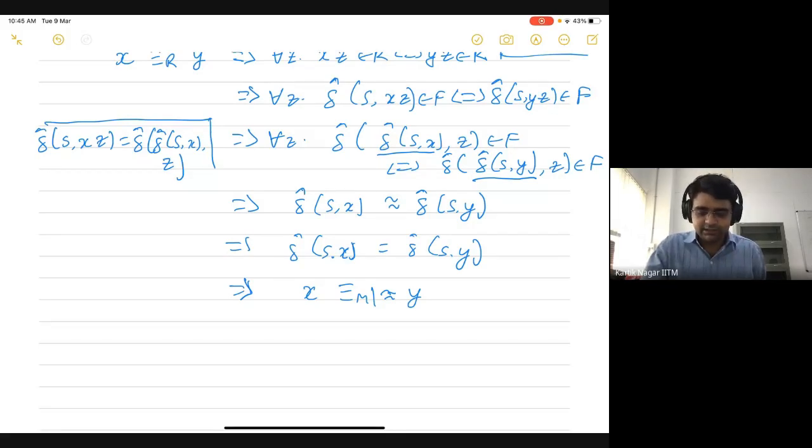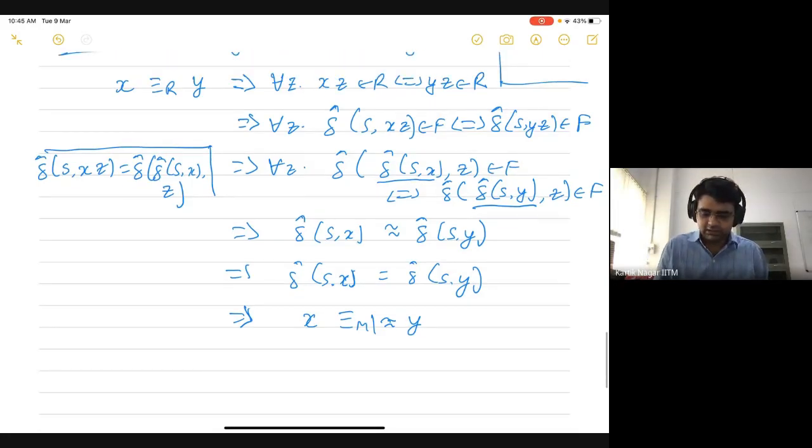It also illustrates how you can reason without actually constructing an automaton. In this topic, we haven't directly reasoned about automatons. Instead, we have just reasoned about these relations, and we just used algebraic properties of these relations in order to establish the statement that this is the smallest automaton that you can construct. Okay.